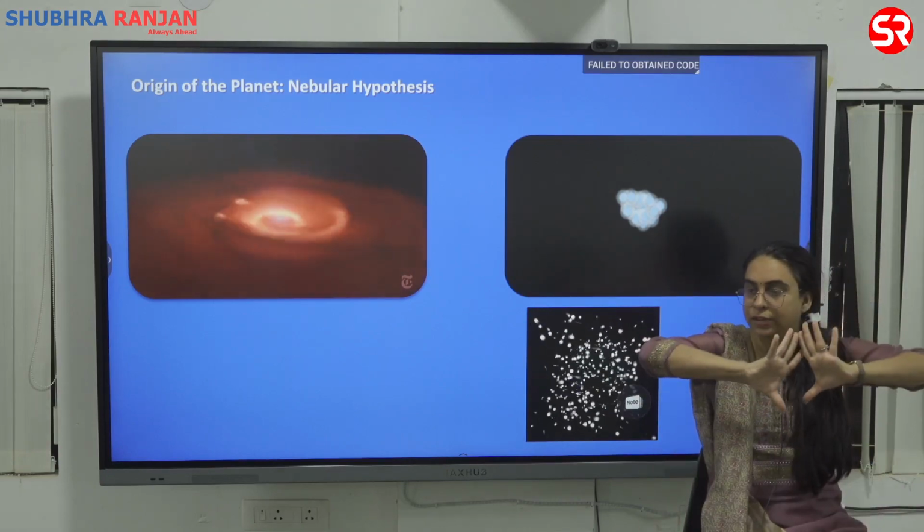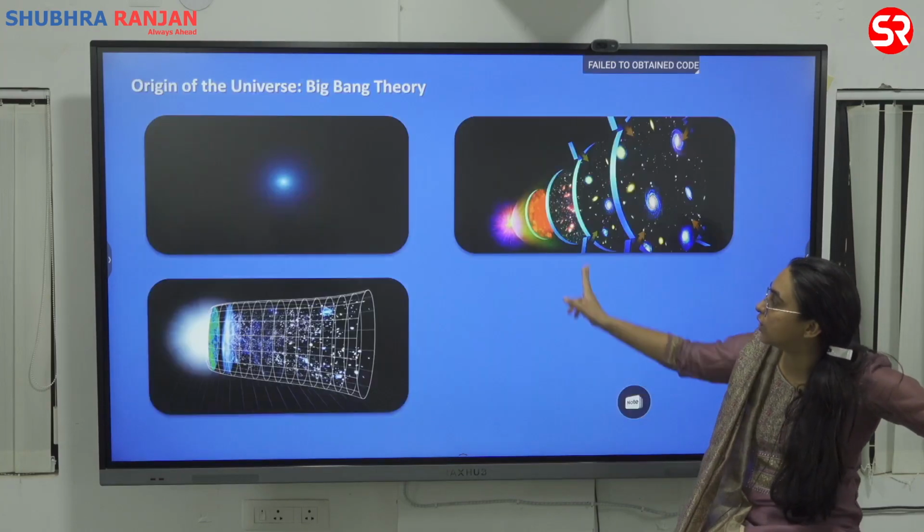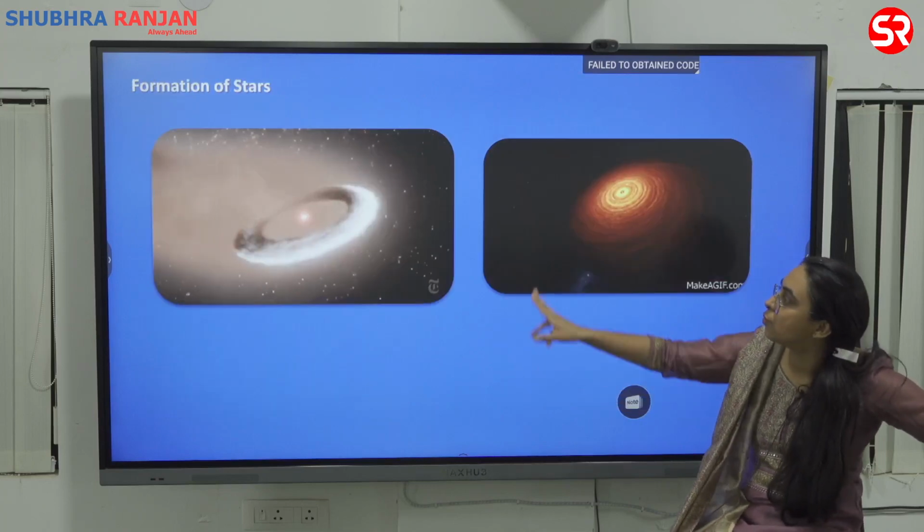Initially what is happening? Everything is scattered in the form of nebula. यहाँ पे जितना भी सब कुछ है, everything is in the form of nebula here.